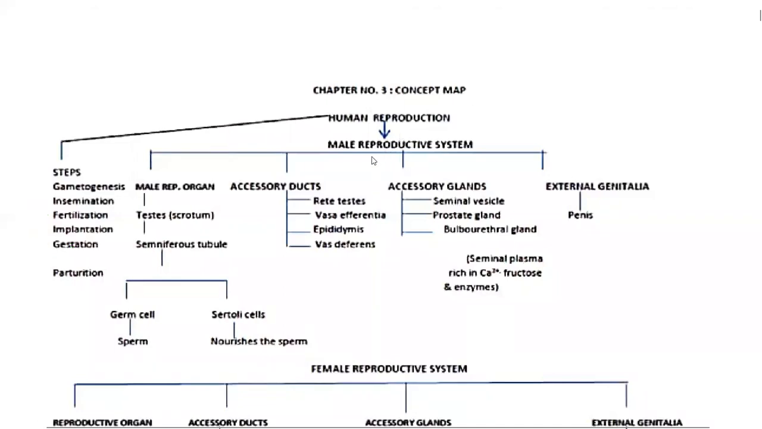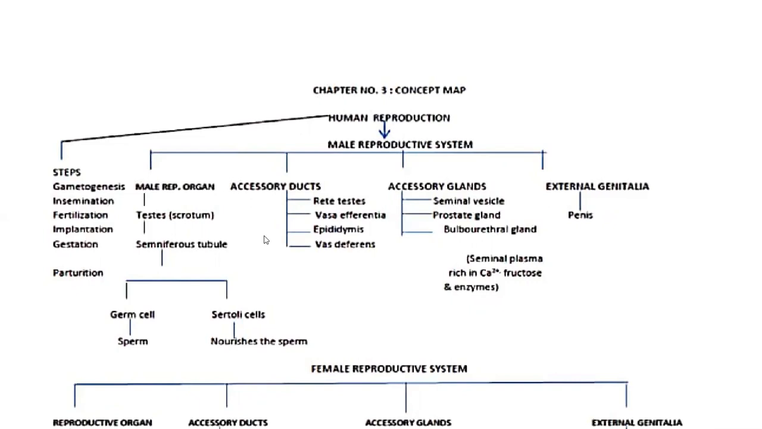The human male reproductive system consists of testis, scrotum, seminiferous tubule, germ cells which carry sperm, and Sertoli cells which nourish the sperm. Some ducts in the male reproductive system are rete testis, vasa efferentia, epididymis, vas deferens. Some accessory glands are seminal vesicle, prostate gland, bulbourethral gland. We have to remember that seminal plasma is rich in calcium and fructose and contains some enzymes.